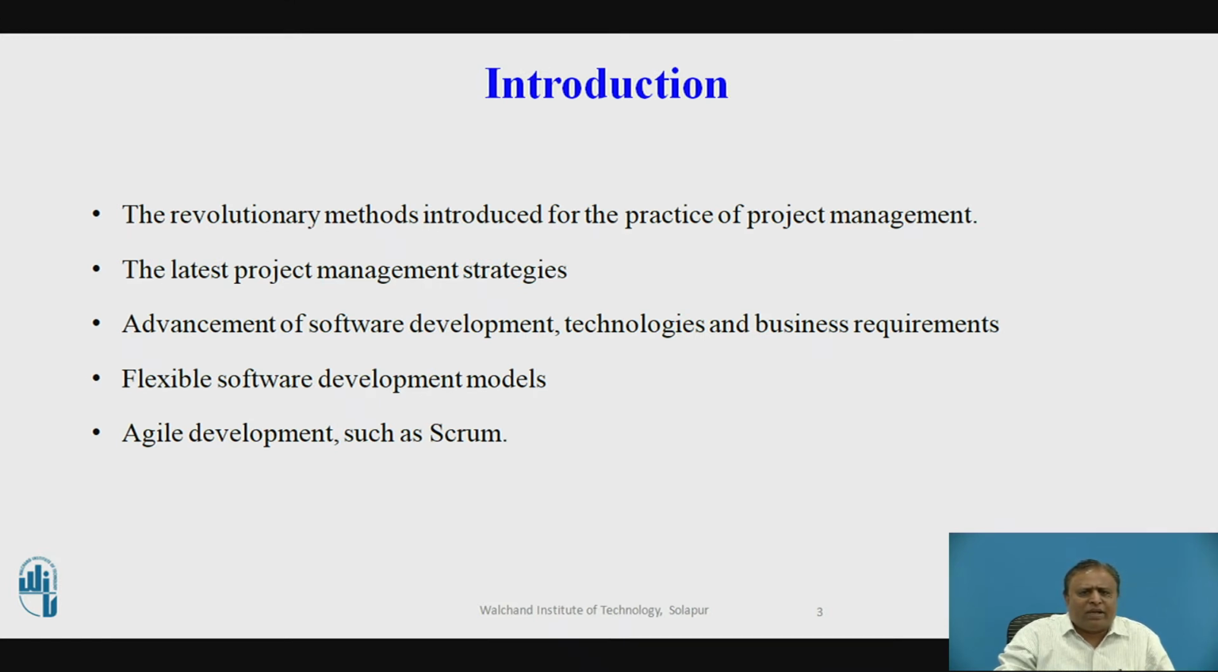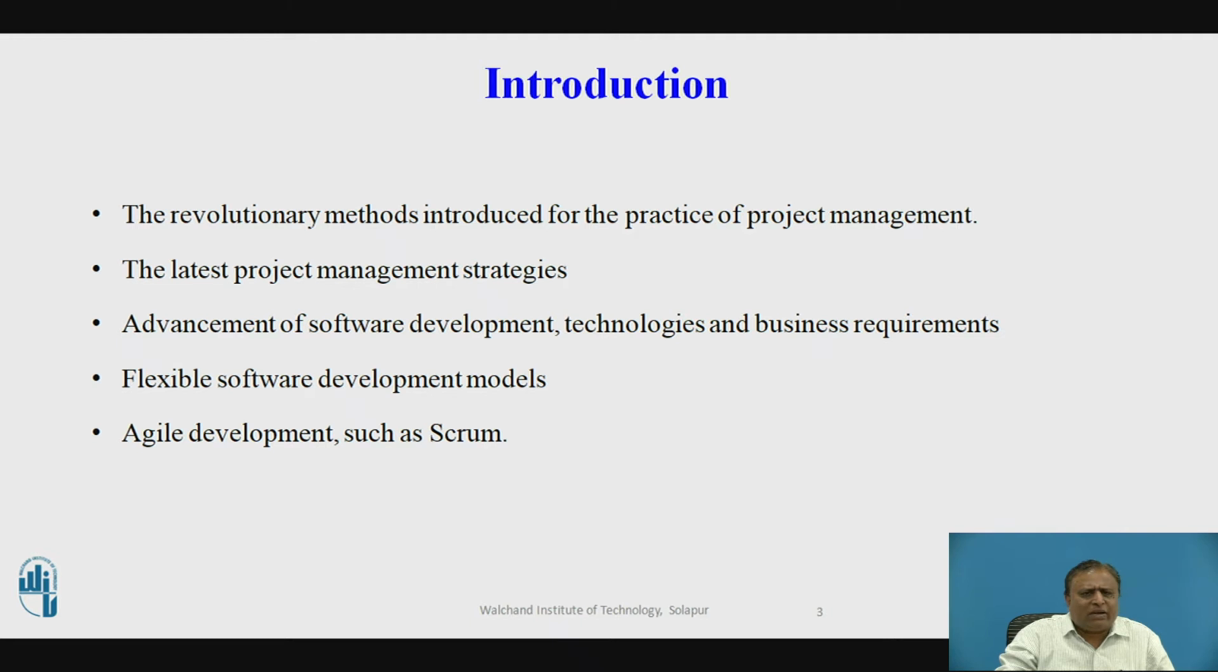Agile project management is one of the revolutionary methods introduced for the practice of project management. This is one of the latest project management strategies that is mainly applied to project management practice in software development. With the advancement of software development technologies and business requirements, traditional models are not robust enough to meet the demands. Therefore, more flexible software development models were required in order to address the agility of requirements. As a result of this, the information technology community developed agile software development models.